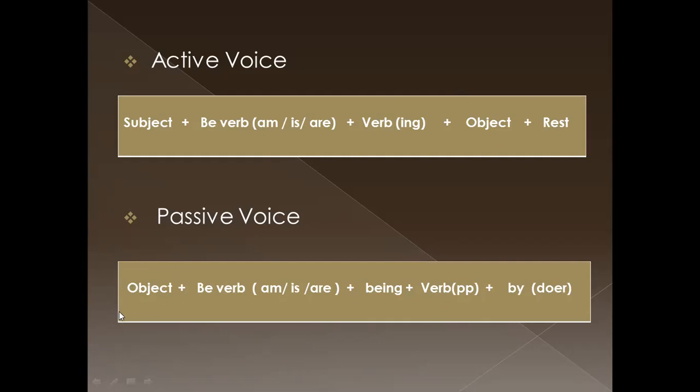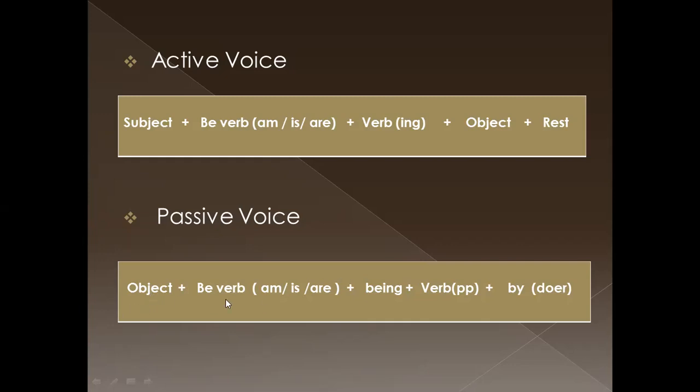We should take the object at the beginning of the passive voice sentence. Then I have taken the object at the beginning of the sentence. Okay, now we can see the positive structure of present continuous tense in passive voice.